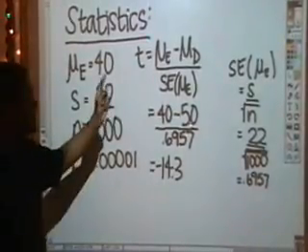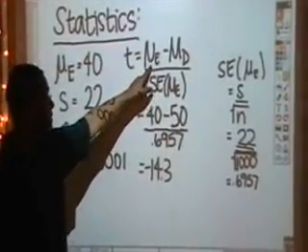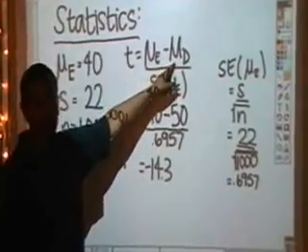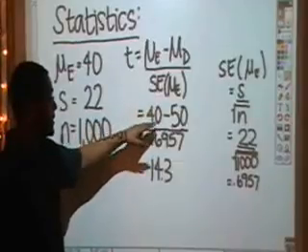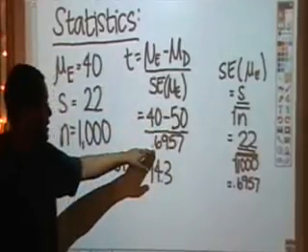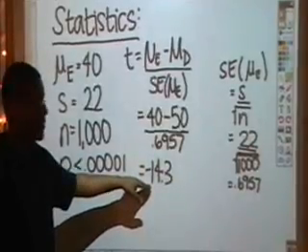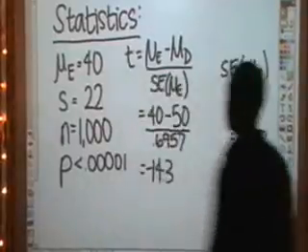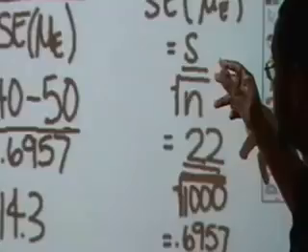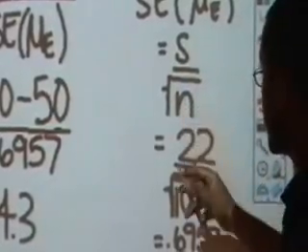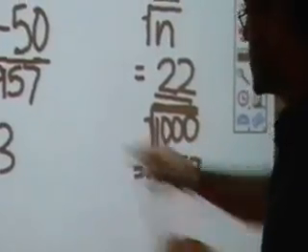Now, if we were to run the test, to find a t-value, it's the mean of Evan's death minus the average mean of death over the standard error of the mean of Evan's death. And that's 40 minus 50 over 0.6957. And that gives us a t-value of negative 14.3. Now, to calculate the standard error, it was s, the sample standard deviation, over the square root of the number of samples. That was 22 over the square root of 1,000, which gave us that value.